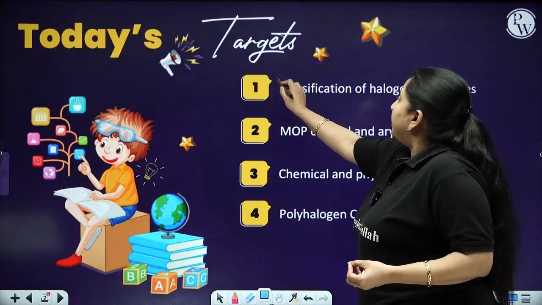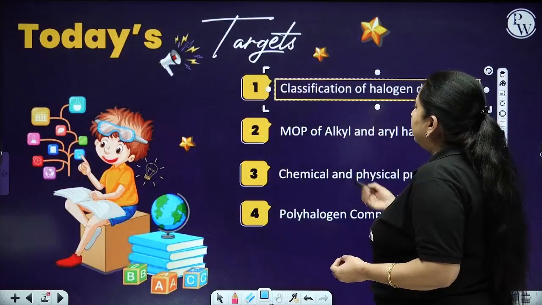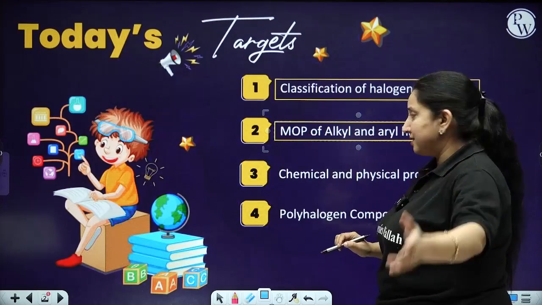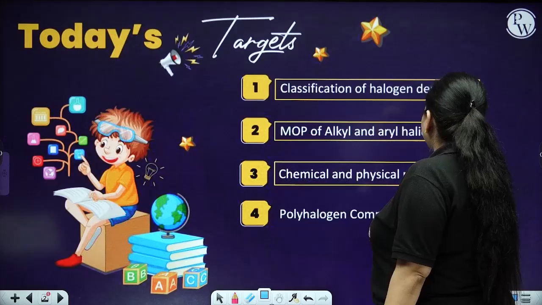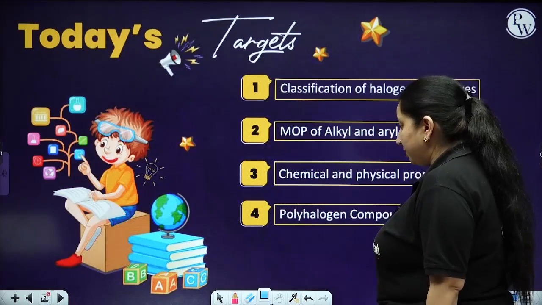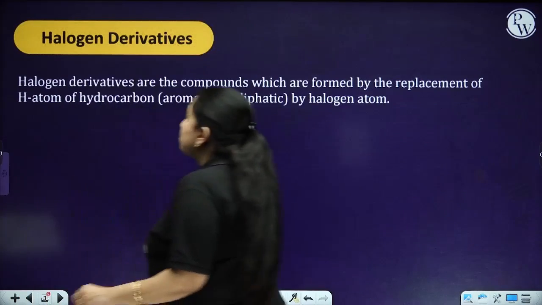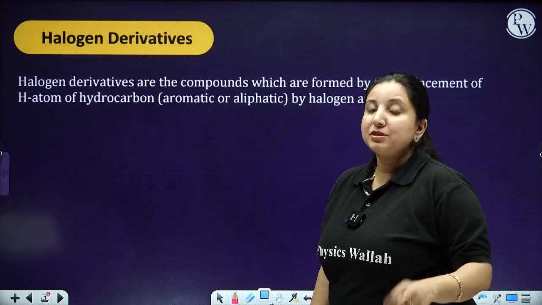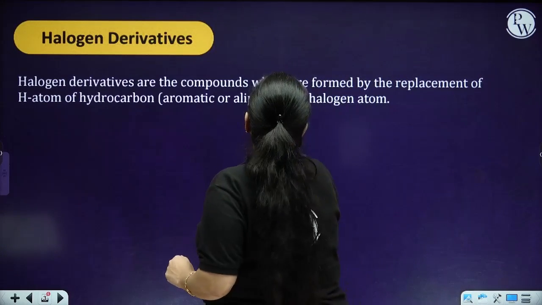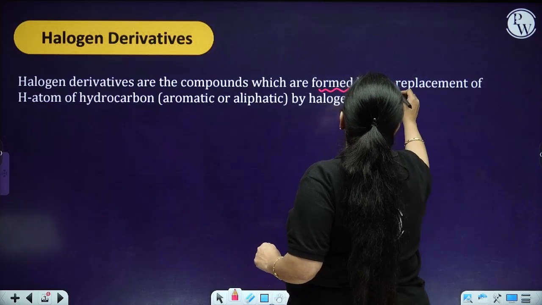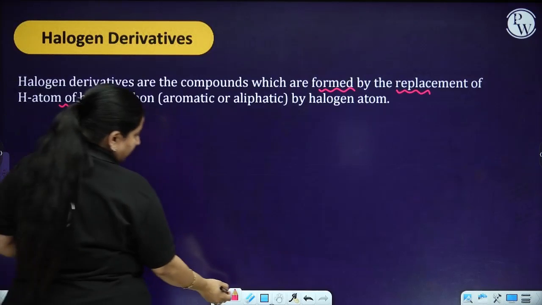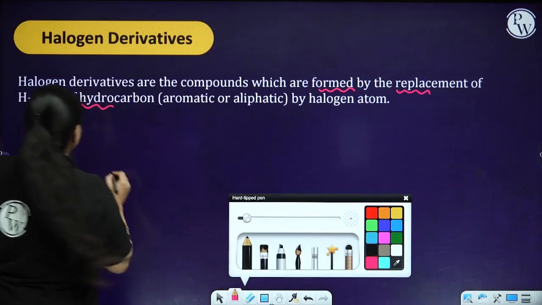In this session, we are going to do the classification of halogen derivatives, then the method of preparation of alkyl and aryl halides, that we are going to do in a separate phase, the chemical and physical properties of both alkyl and aryl halides, and at last we are going to look at the polyhalogen compounds. So the very first thing we need to understand is what exactly halogen derivatives are. Halogen derivatives are the compounds formed by the replacement of a hydrogen atom of a hydrocarbon.